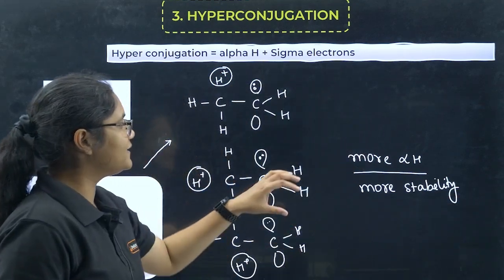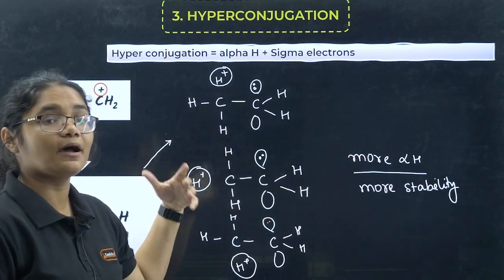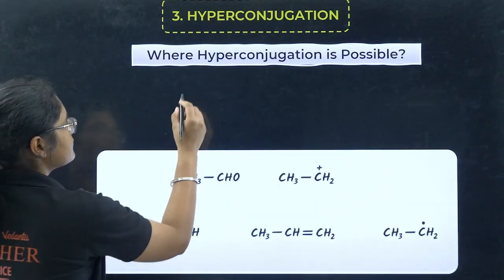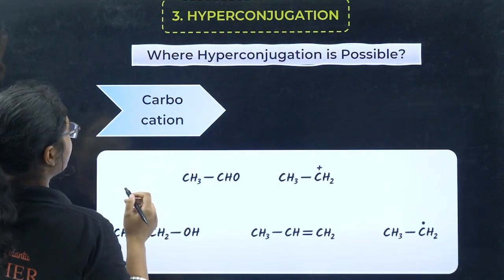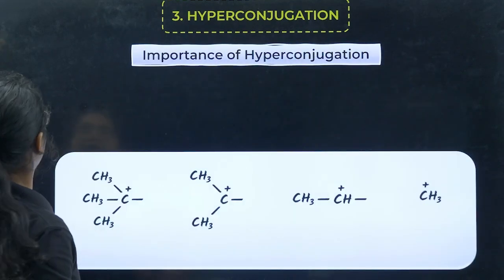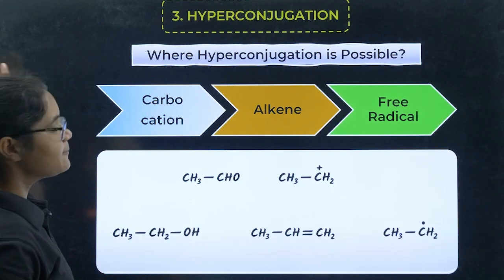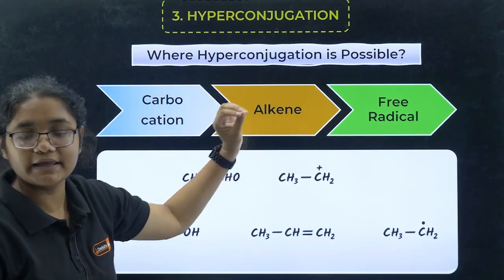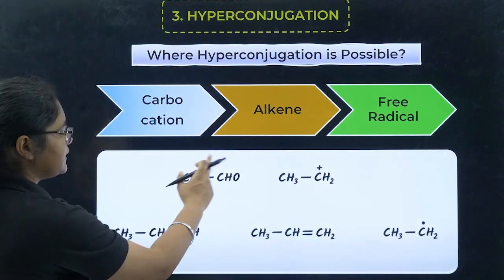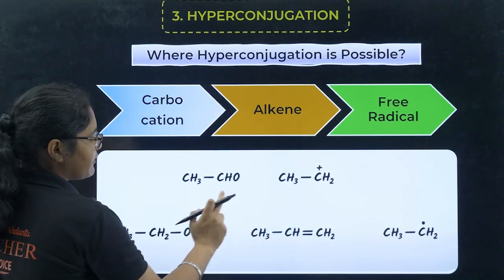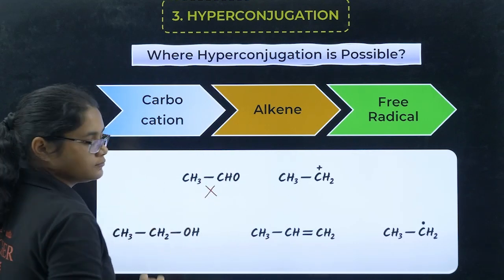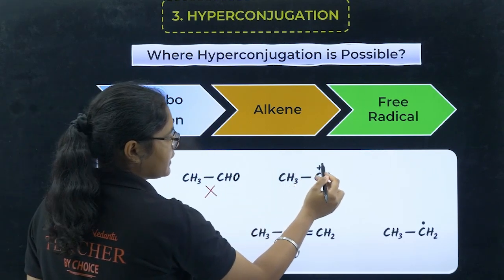Okay, so where is this hyperconjugation concept applied? It is applied in three cases. One is in the case of alkenes. Okay, first of all, in the case of carbocation, in case of alkenes, and then in the case of free radical. Okay, in these three places we can apply hyperconjugation. So let's see whether hyperconjugation is present in these compounds or not. Here do we find any carbocation? No. Alkene? No. Free radical? No. Okay.